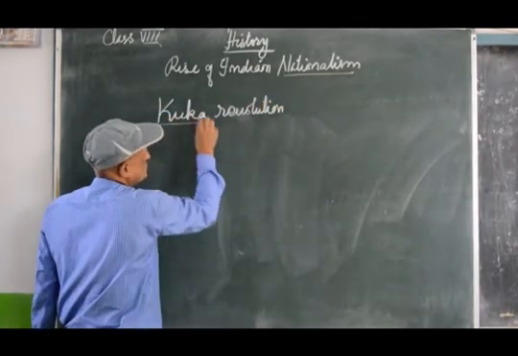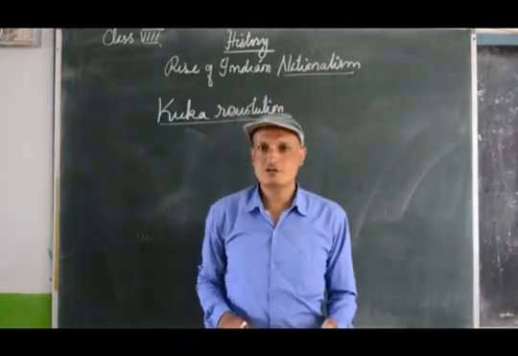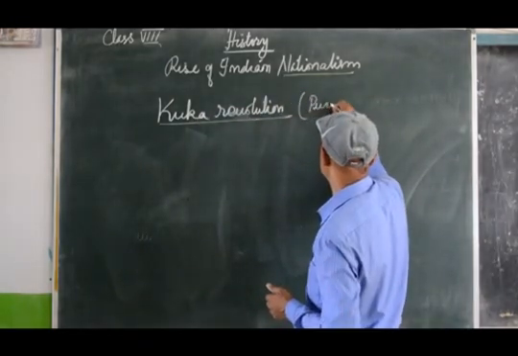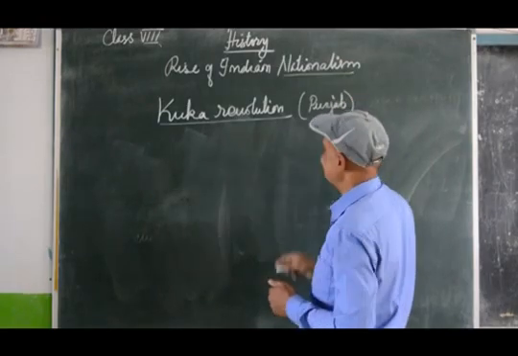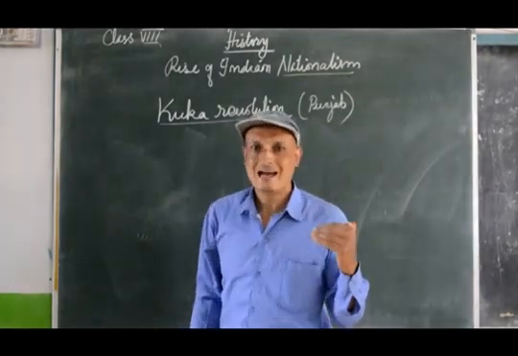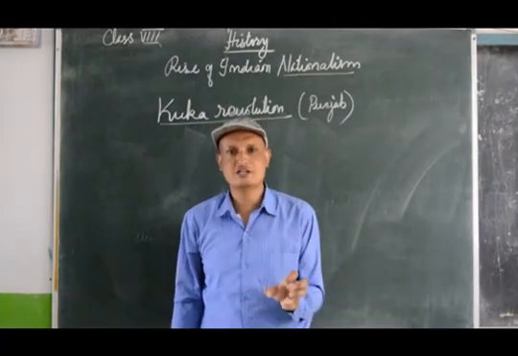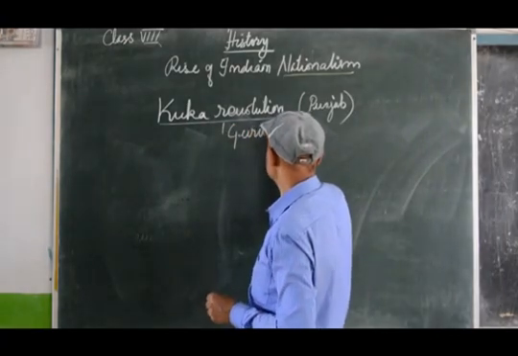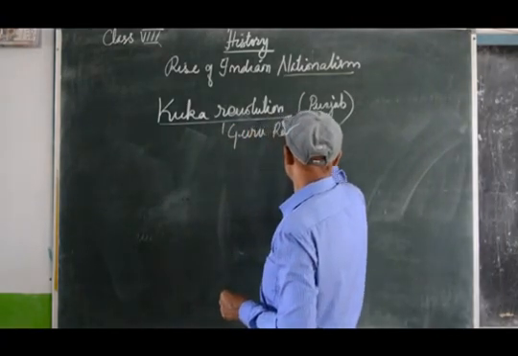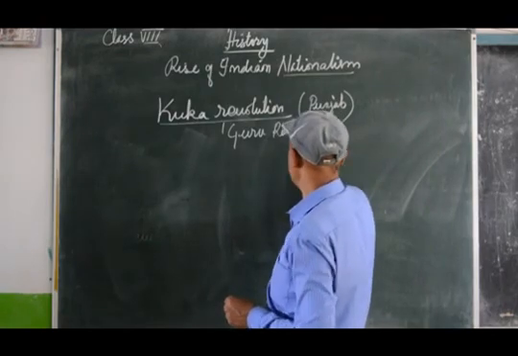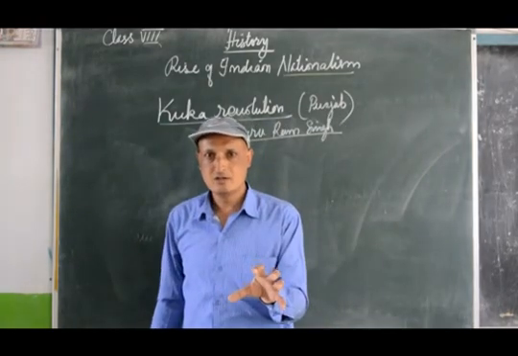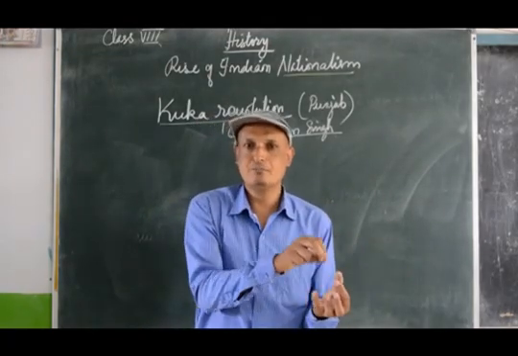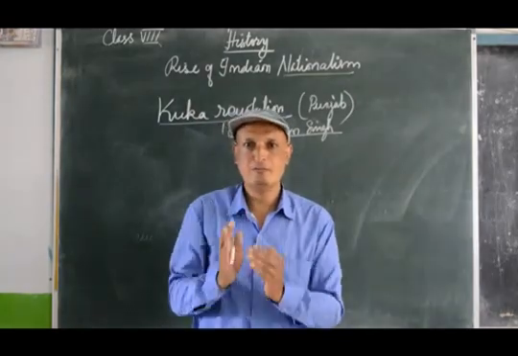The Kuka Revolution. Okay? This was a revolution which began in Punjab. And the revolution was carried on under the leadership of Guru Ram Singh. The revolution in Punjab done by the Sikhs to get rid of the Britishers from the territory or from India.